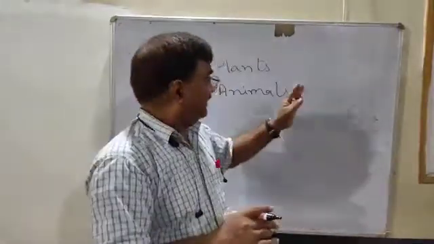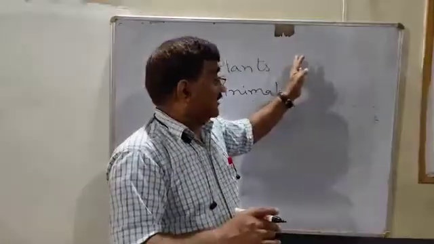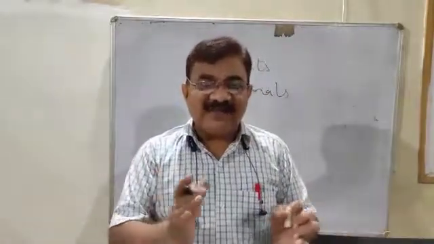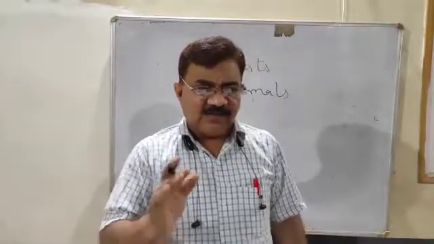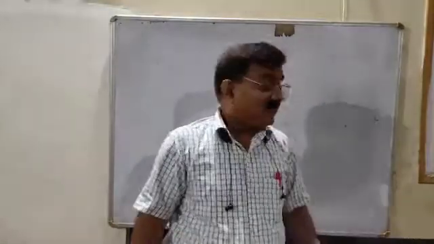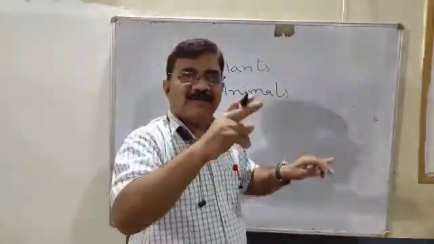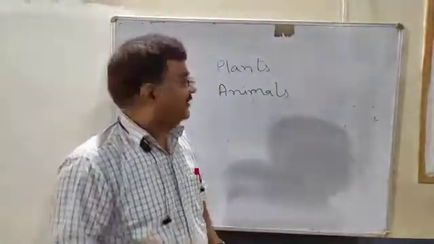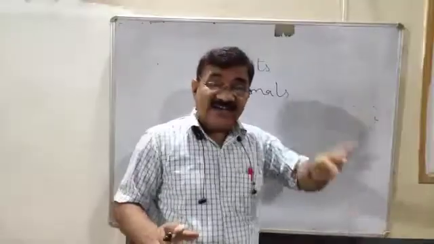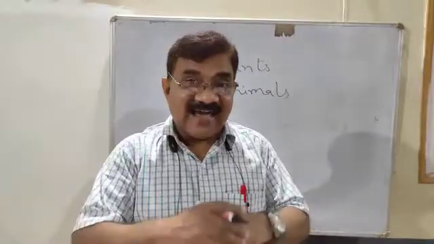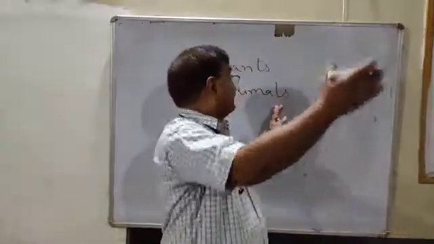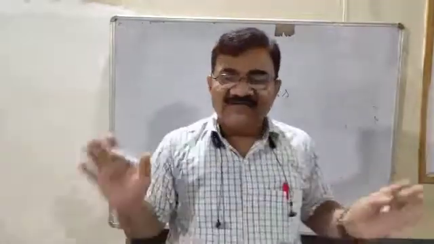Now what are the similarities? Both are living, both are made up of cells, both can respire. These are the characteristics which make them similar. Now, how they are different, that is important. Animals can move from one place to another in search of food and shelter, but plants can't move. Plants are green in color, they have leaves, they can prepare their own food, but animals can't. They are dependent on plants for food.